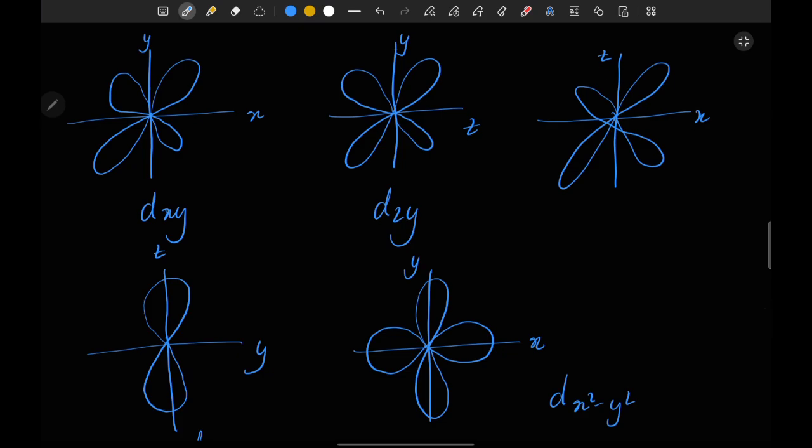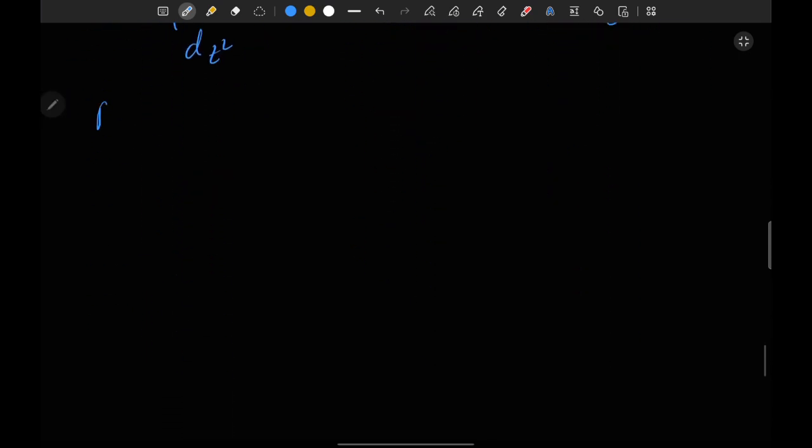So I hope you got the visualization of the loops in space, and if possible, I will attach a video of the loops in 3D format so that you can get better visualization. Okay, so let's look at the interaction and the type of bond they are going to form. For p and d orbital overlapping, it's the fifth kind of overlapping. So if we have a d orbital of xy, yz, or xz with p, then this orbital will look like that.